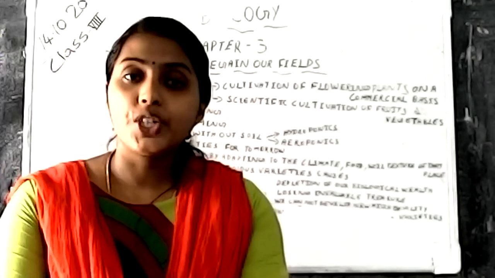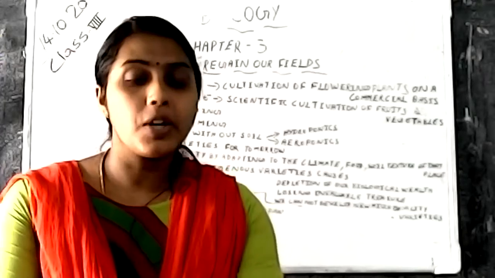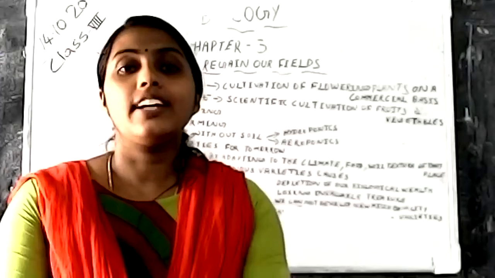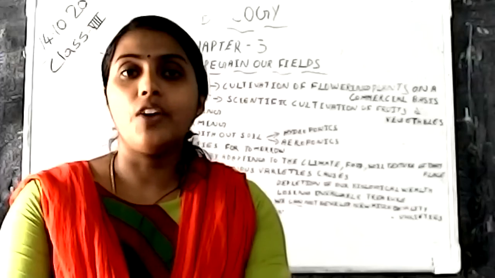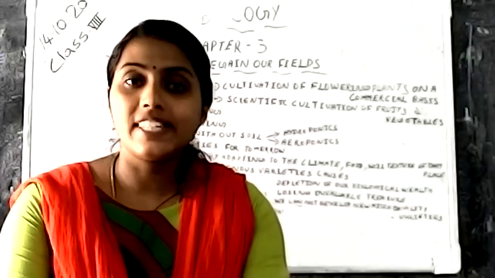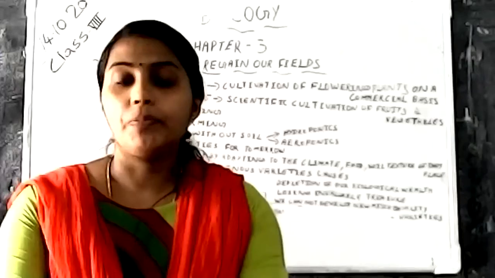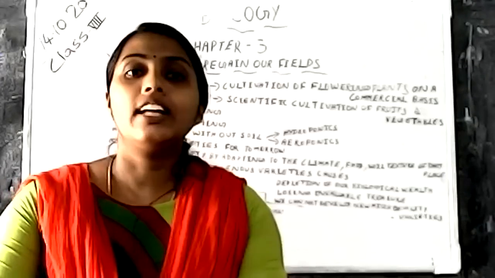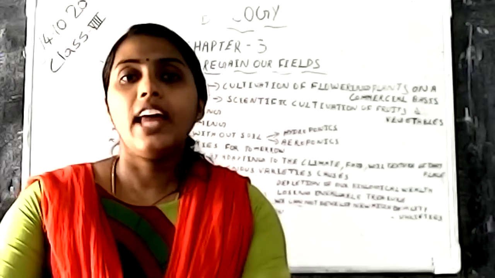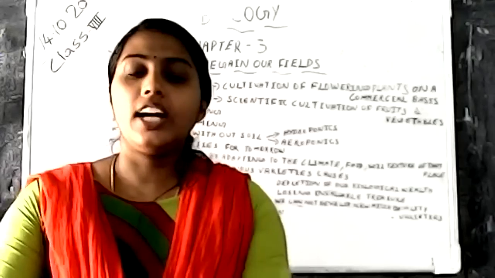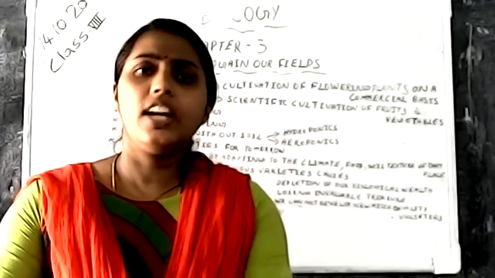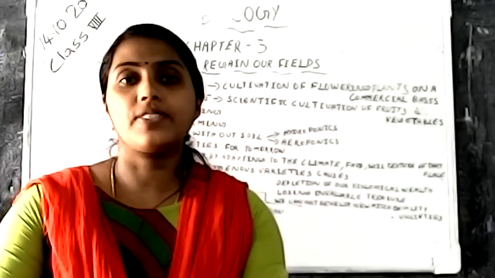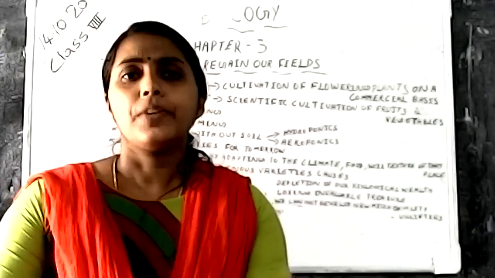Then cultivation of mushroom is known as mushroom cultivation. Rearing of fish is called pisciculture. Rearing of silkworm for the production of silk is known as sericulture. Likewise, many methods and varieties we have studied in the last class.